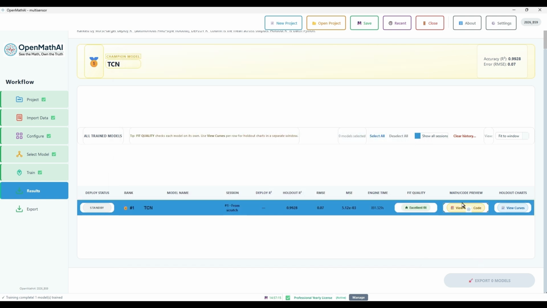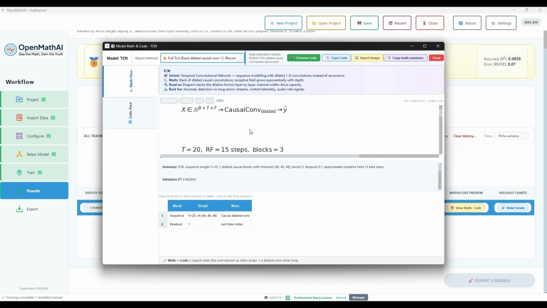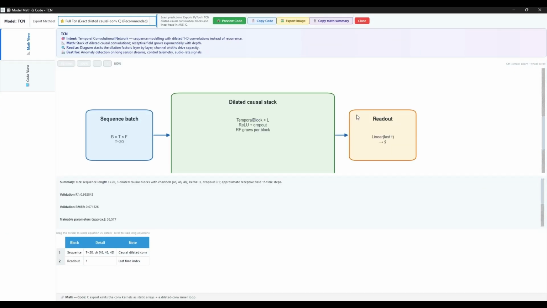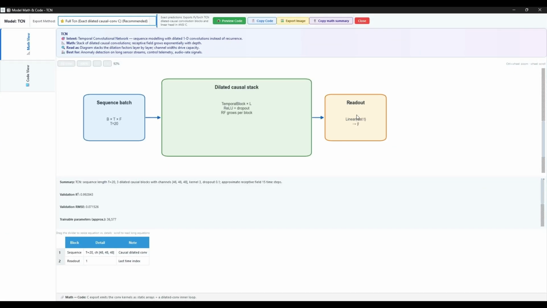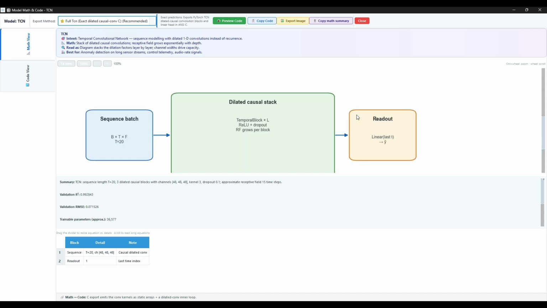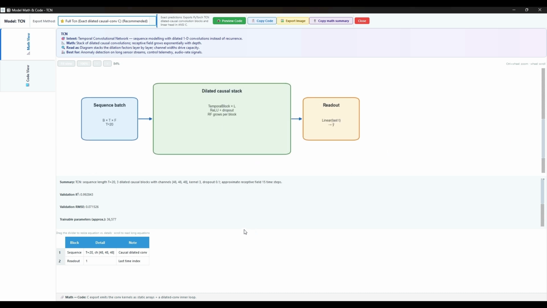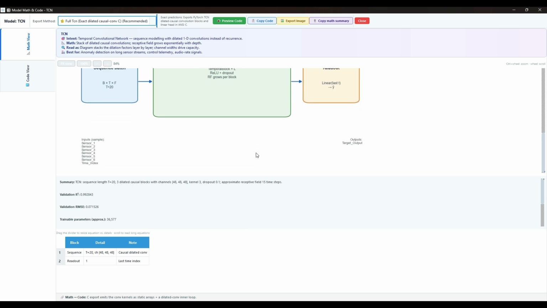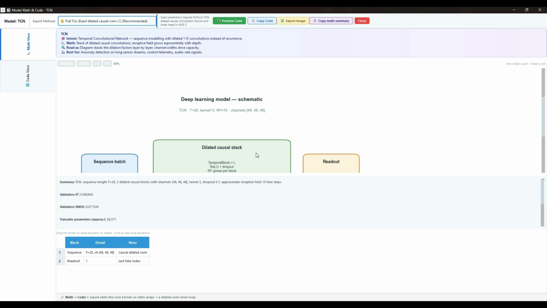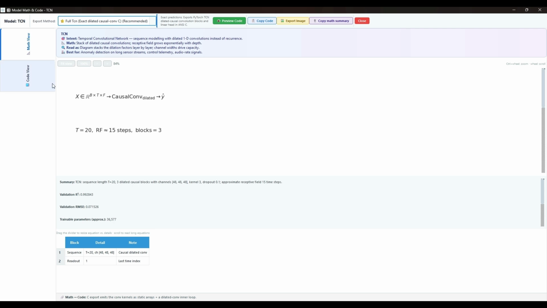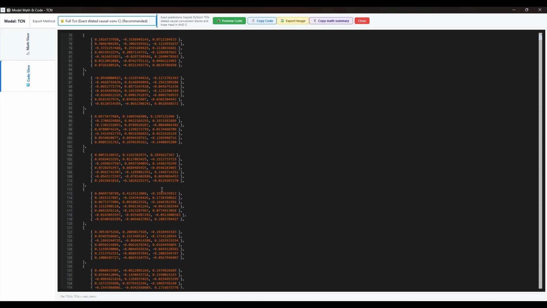Click Math and Code Preview to view the mathematical model generated by OpenMathAI: the TCN architecture, mathematical equations, and generated source code. Open the Math view to visualize the complete TCN architecture. Maximize the window and scroll down to see the dilated causal stack, temporal blocks, training loss curve, and the complete network structure. The visualization shows how the TCN learns temporal patterns from sequential data. After training, OpenMathAI uses the learned network parameters to predict outputs for new input sequences without retraining the model.